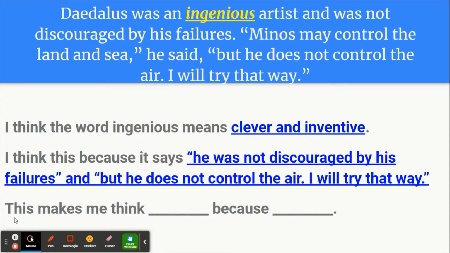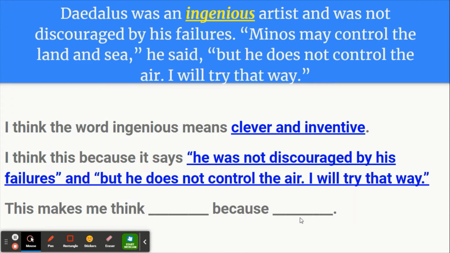Okay, and lastly, you'll fill in, this makes me think blank because blank. So now we're actually getting to the hard part, because this is where you have to explain how you got your answer. You have to explain how you know what you know. Okay, so in this first blank, you'll actually put your inference here. Okay, so our inference is that ingenious means clever and inventive, so we'll get that put here.